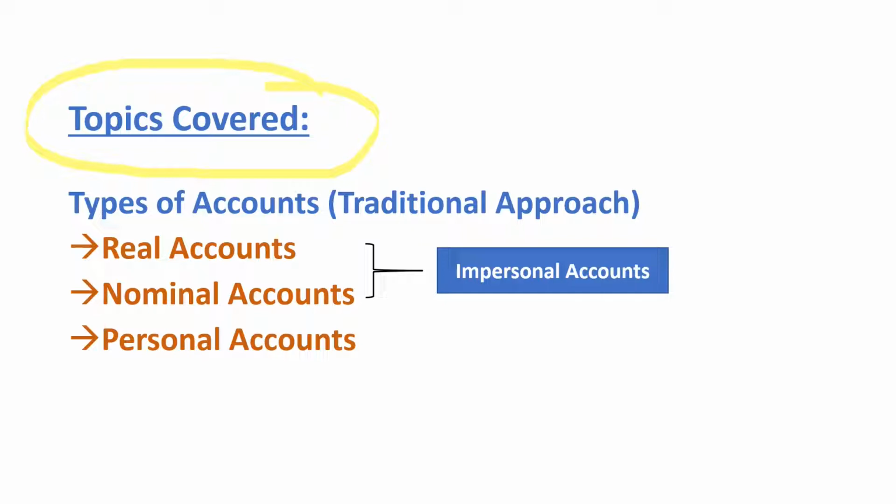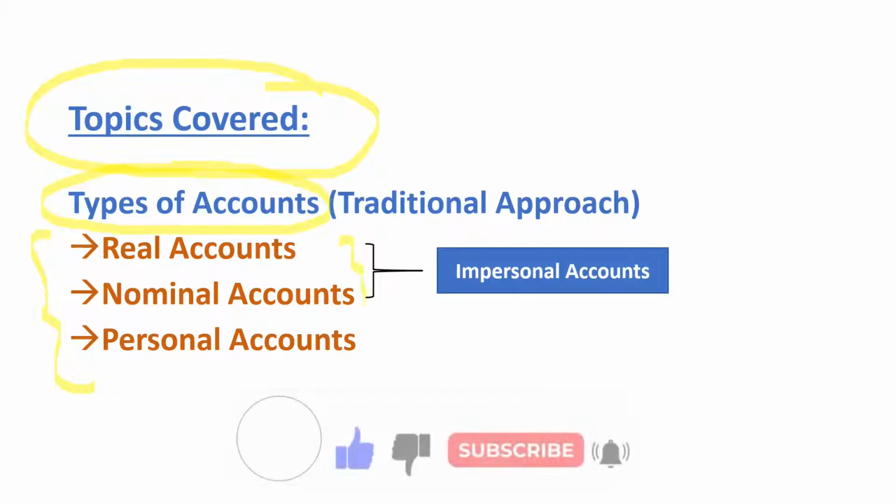Our today's topic is related to types of accounts according to the traditional approach, and these types of accounts are real account, nominal account, and personal account. The real account and nominal account are also called impersonal accounts. Why? Because they are not related to a real person or artificial person.